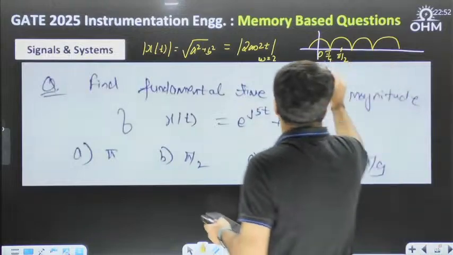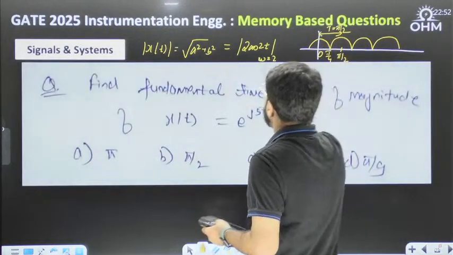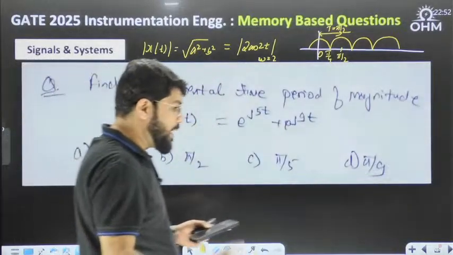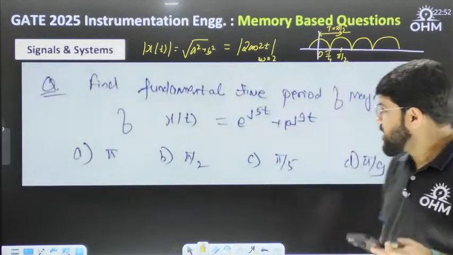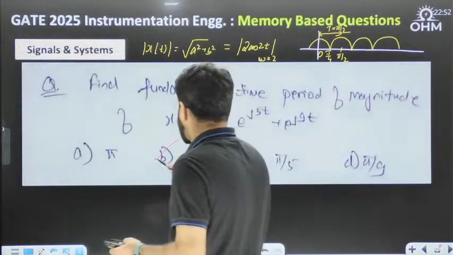So the period here is pi by 2. The time period is pi by 2. It is the modulus function, so the period will be pi by 2. Option B, correct. I have seen some students take the answer as pi, but the correct answer is pi by 2 only.